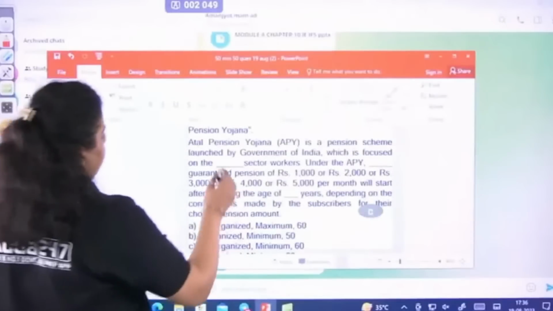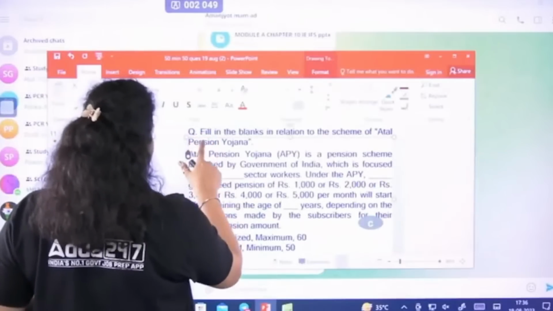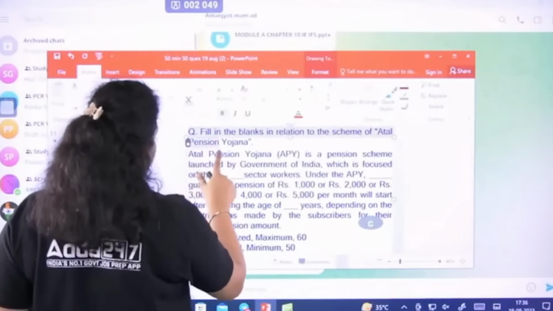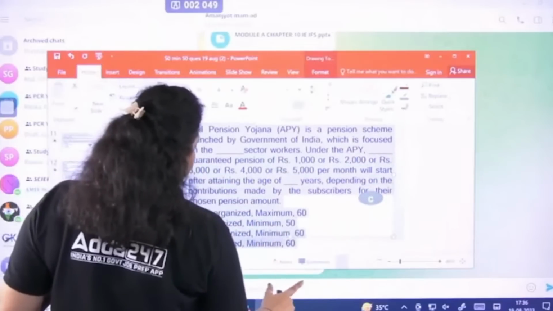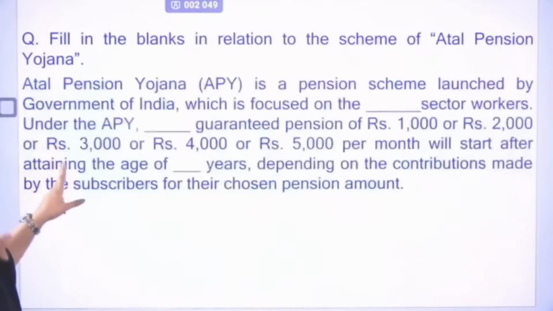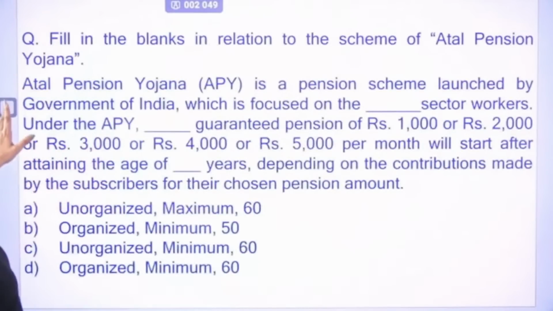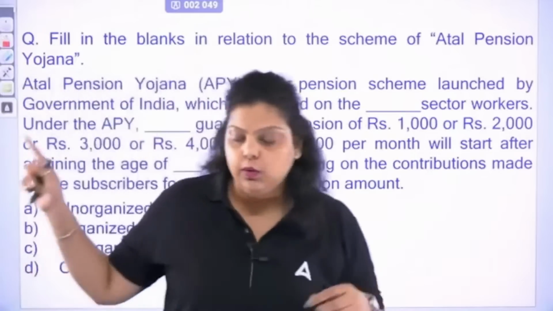Next question is talking about Atal Pension Yojana. So you have heard about Atal Pension Yojana, or everyone has heard about the Atal Pension Yojana. Actually, the Atal Pension Yojana was launched by Mr. Narendra Modi in 2015 from Kolkata. So the question is asking to fill in the blanks in relation to the scheme of Atal Pension Yojana. So what is Atal Pension Yojana? Introduced in 2015 by Mr. Modi from Kolkata. Okay, now let's see. There are three fill in the blanks and you have to answer accordingly.